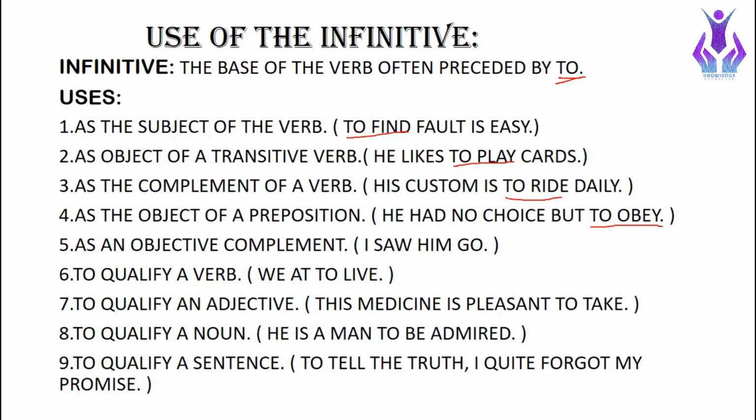The next one is as an objective complement. We can see it from the example, I saw him go. So here it is used as an objective complement. And in sentences like I saw him go, we can see that infinitive is used in this manner, that we can call this kind of infinitives simple infinitive.